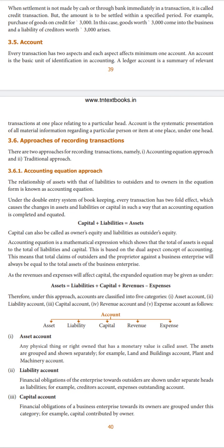In the double entry system we must have twofold effects, right? So whenever there is a change in assets, it can be only on the asset side, or it can be in assets and liabilities, or it can be in assets and capital. So the equation we use here is capital plus liabilities is equal to assets. This is what we use in the accounting equation approach.